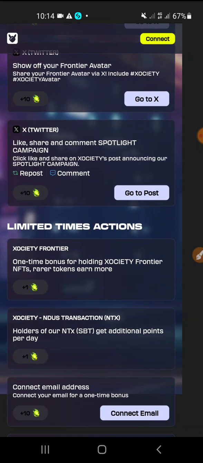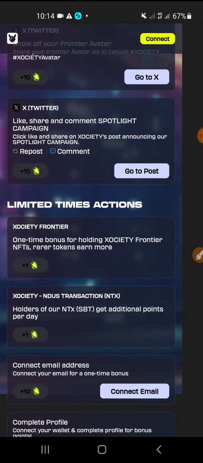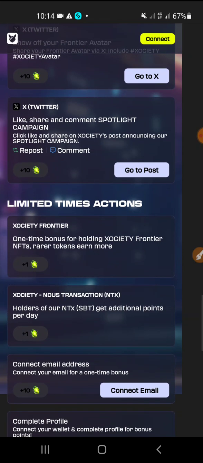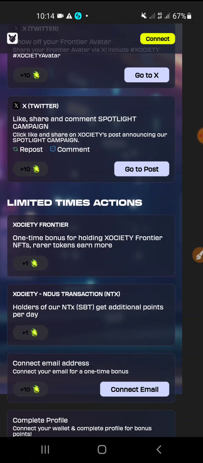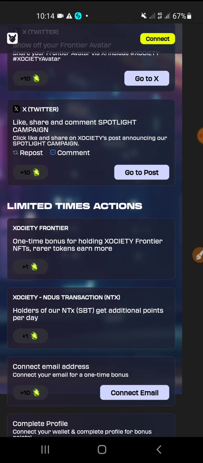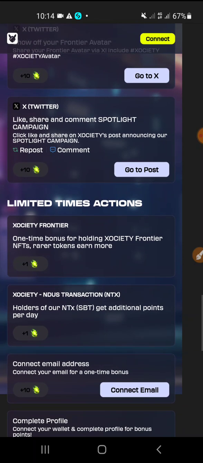This is the Xociety airdrop, the Xociety Testnet. It has nothing to do with blockchain. They just want more engagement with their community, because they need more followers and more audience. So this is the ultimate airdrop task for Xociety.